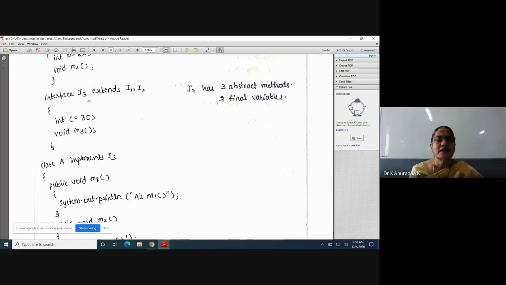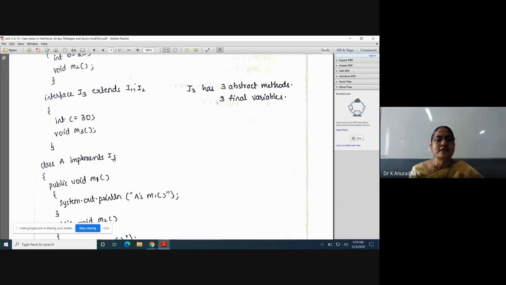But here I3 extends I1 and I2, means inside I3 we have all the members of I1, I2 as well as I3. That's why if you write class A implements I3, it is meaningful. Means all the members of I1, I2 and I3 are available inside class A.